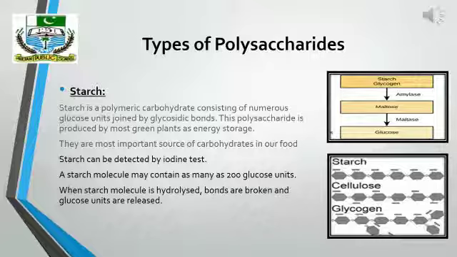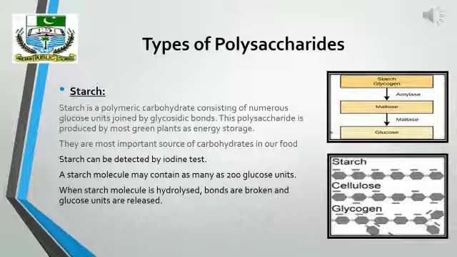When starch is hydrolyzed by acid, the bonds are broken and glucose units are released. We can also partially hydrolyze starch by using a suitable enzyme, amylase, which digests the starch to the sugar maltose. Maltose can again be converted to glucose by the action of another enzyme, that is maltase. So, as a result, simple sugar, that is glucose, will be obtained.